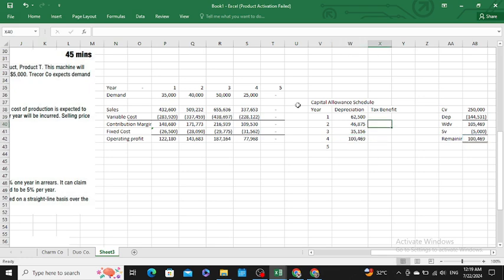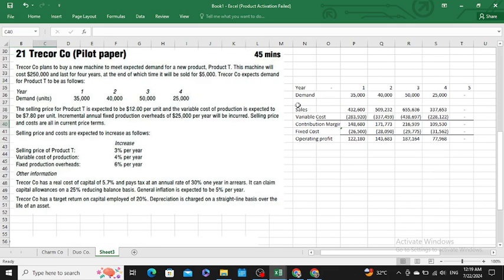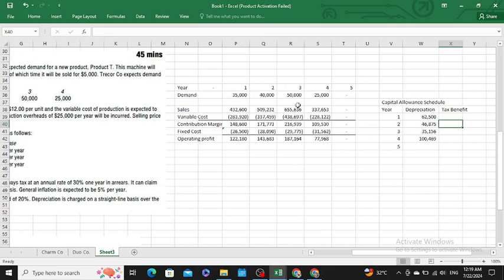And similarly, sir, we would get a tax benefit of 30%. I think it's 30%. Yes, sir, it is 30% in arrears. It would be 30% in arrears, so it is 30% for the first year, 30% for the second, third, and fourth year. Similarly, sir, we would write tax paid on our accounting profit. Sir, we would pay in arrears, so the tax for year 1, 122,180, would be paid at 30% in the second year. Sir, because it is an outflow, we would write it in negative.